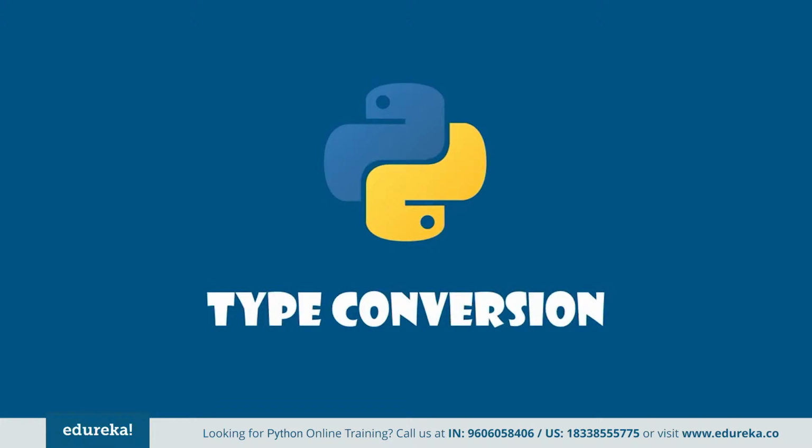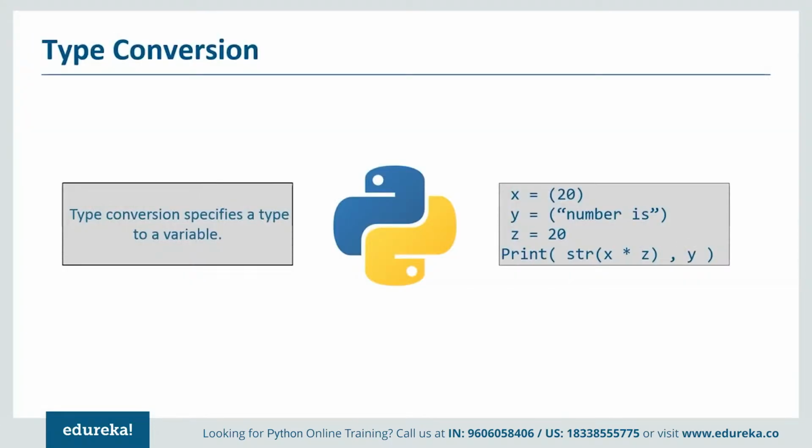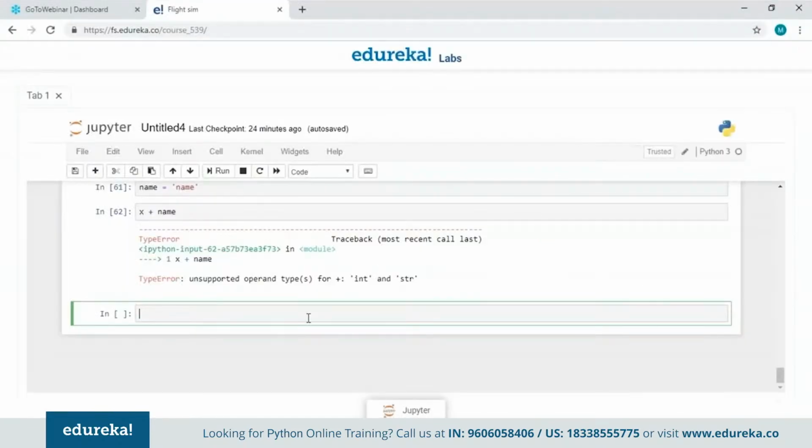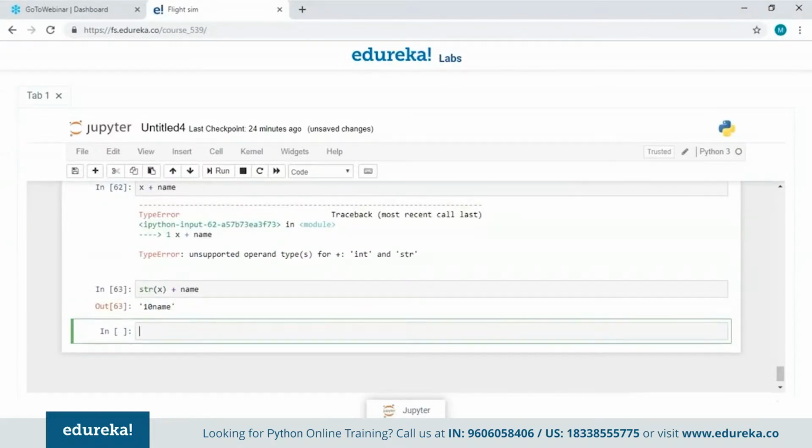So let's quickly talk about type conversion before moving on to the example. Type conversion is basically when you convert the type of a variable to another data type. We have all these functions here which will convert the data type into their respective counterparts. Now let's look at the example. We are getting an error here. But what if I change the data type of the integer into a string? Am I going to get the same error again or not? Let's just see. We're not going to get any errors. So this is what type conversion is all about.